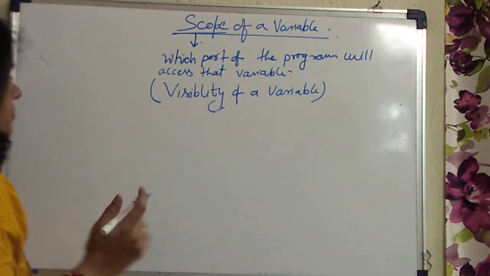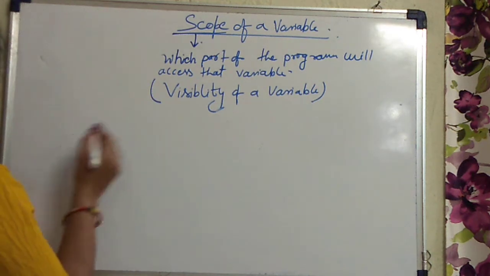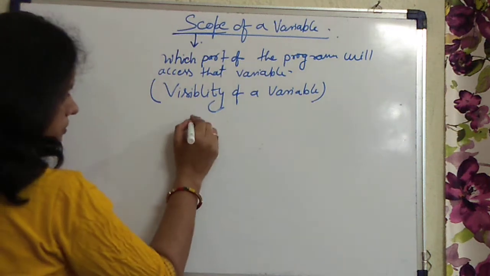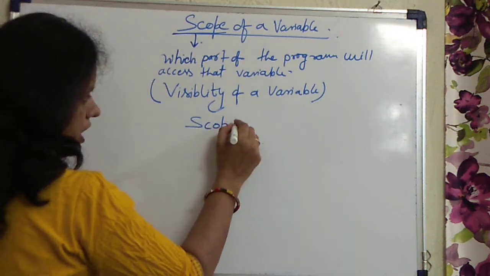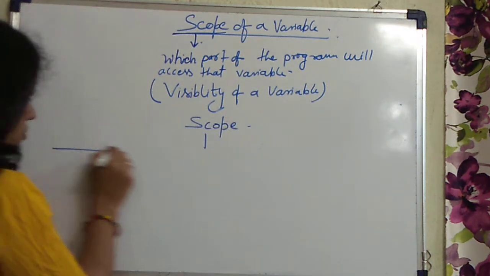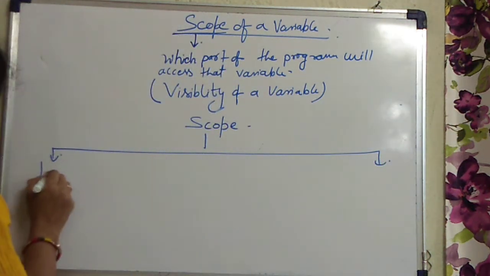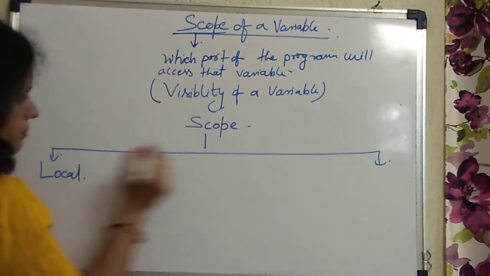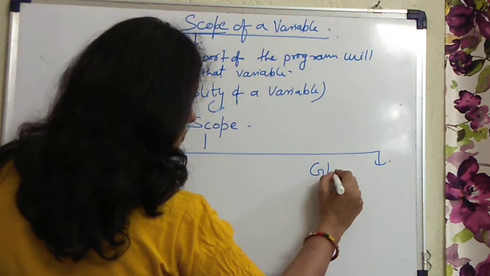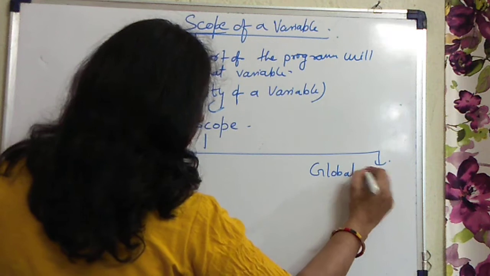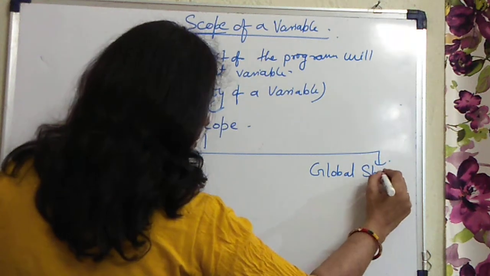Now let us see what the scopes of a variable are. In Python there are two scopes of a variable, right? One is the local scope, another one is the global scope, okay?